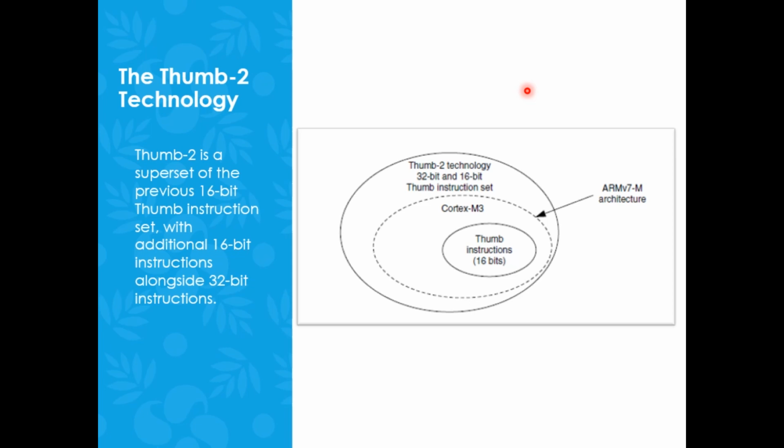So actually this Thumb-2 technology basically extended the Thumb instruction set architecture into a highly efficient and powerful instruction set.